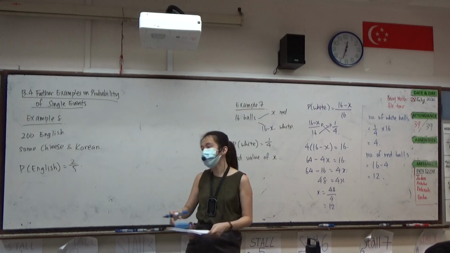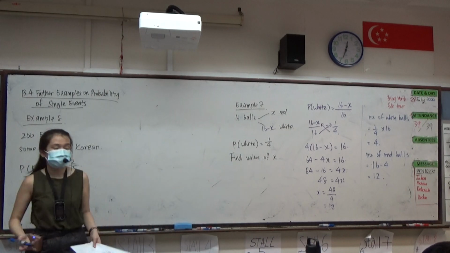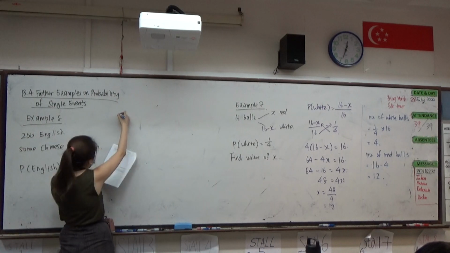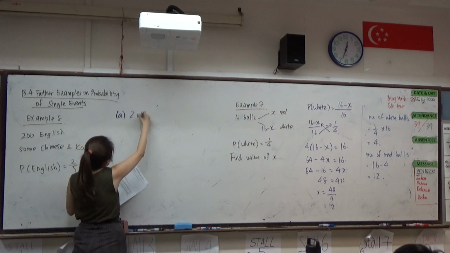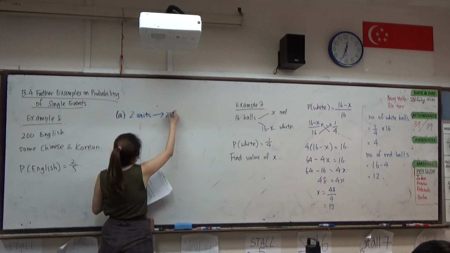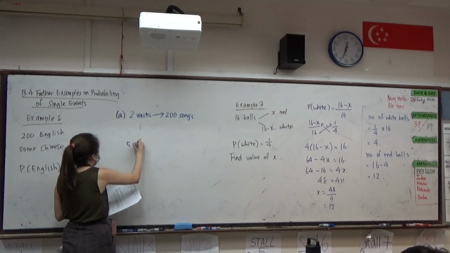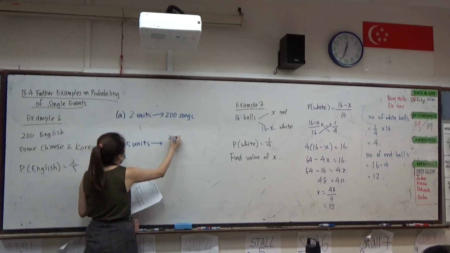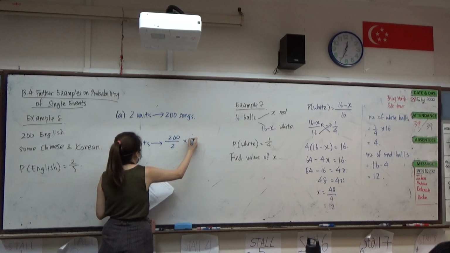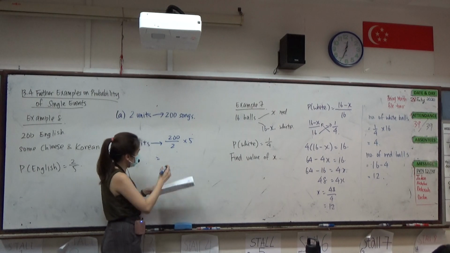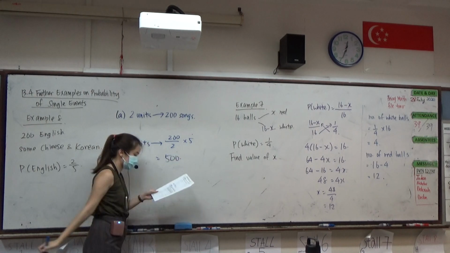So 2 units will be 200. If you want to write it in a very simple manner, 2 units is 200 songs. So we want to find 5 units. We need 200 divided by 2 times 5, and we will get 500 songs.